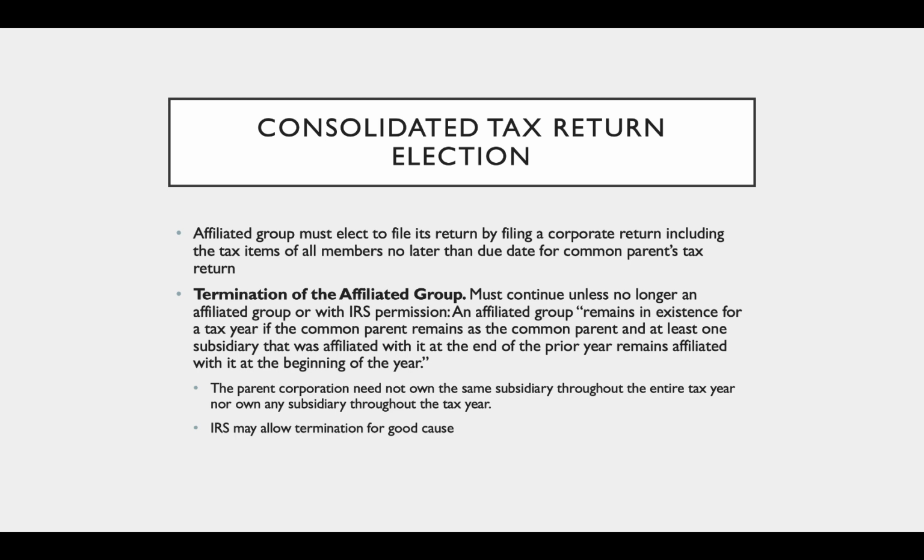So an affiliated group remains in existence for a tax year if the common parent remains as the common parent and at least one subsidiary that was affiliated with it at the end of the prior year remains affiliated at the beginning of the year. The parent need not own the same subsidiary throughout the entire tax year, nor own any subsidiary throughout the tax year, and the IRS may allow termination for good cause.